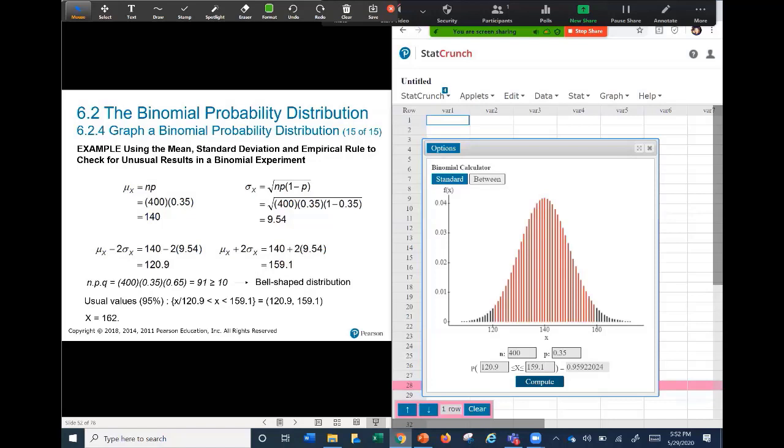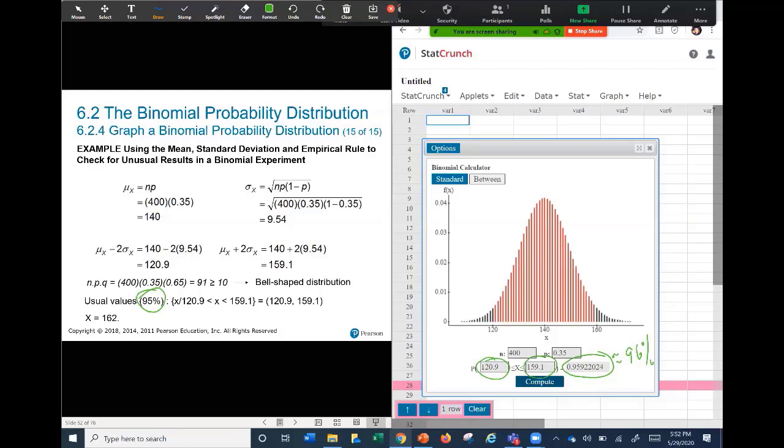It is 95.9%. The empirical rule estimates 95%, but this is the exact percentage. If we select all possible samples of size 400, approximately 96% of all samples are between this and this number of successes.